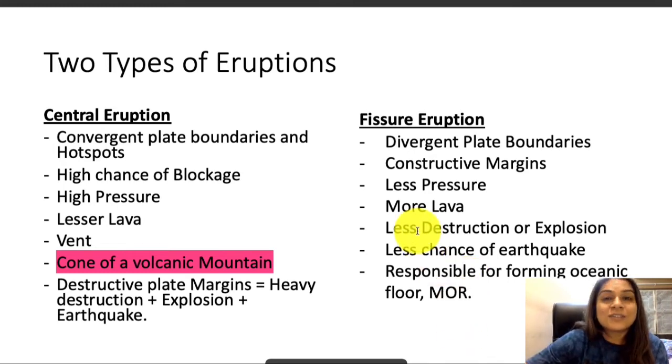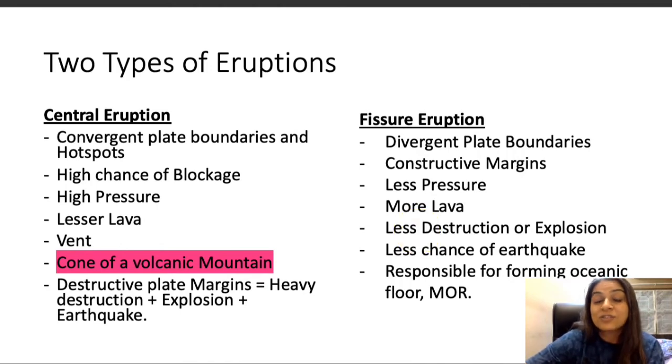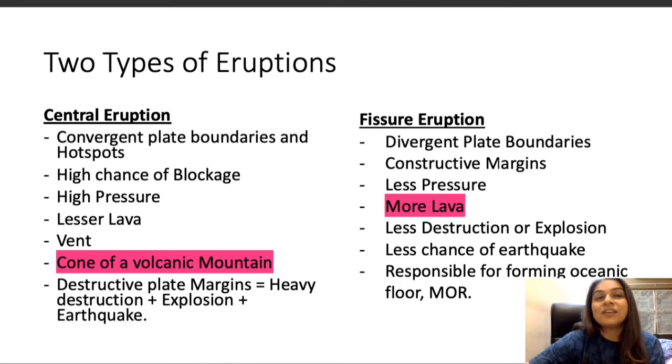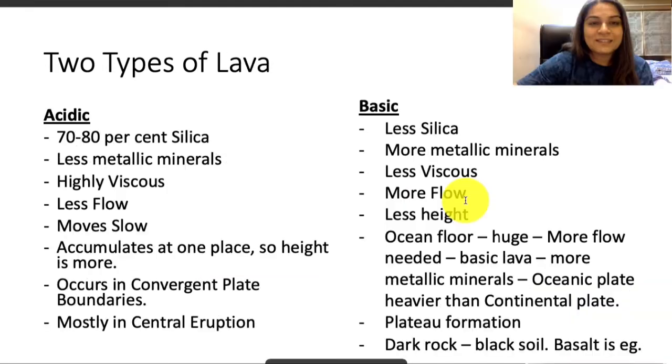So it does not cause any explosion, and it has very little destruction. There's very little chance of earthquake, but because there is less pressure since it's divergence, a lot of lava is released in this kind of volcano, and because of that it is able to form such huge oceanic flows, because a lot of lava is required to form such a landform.